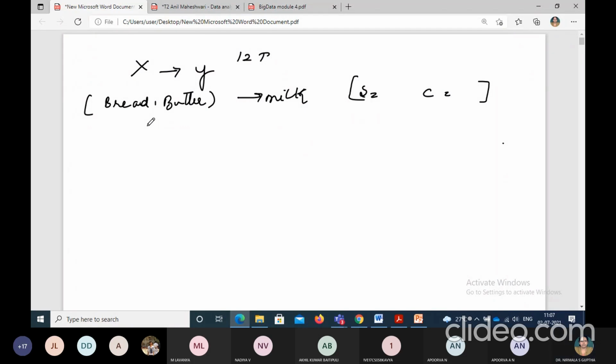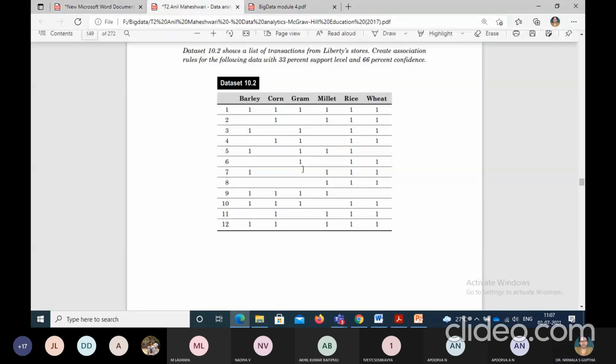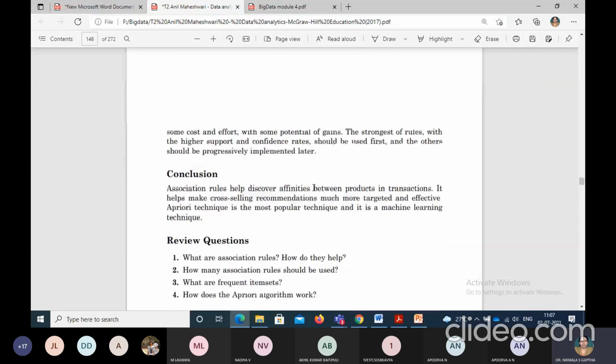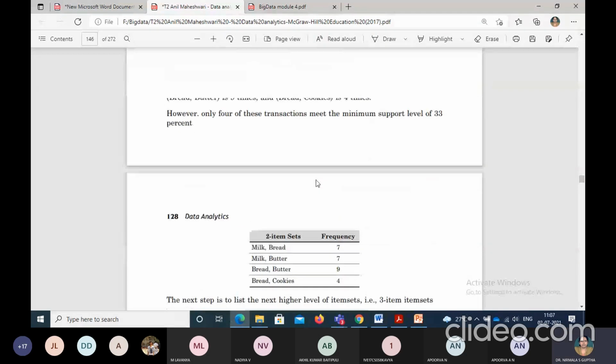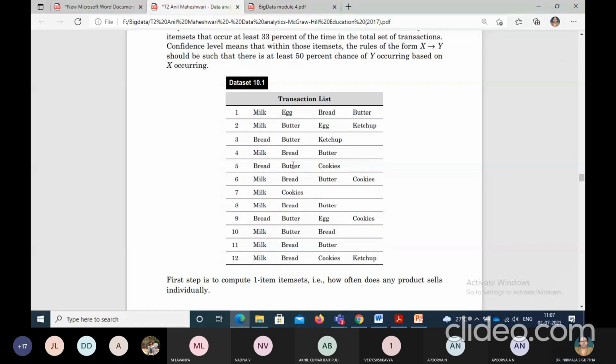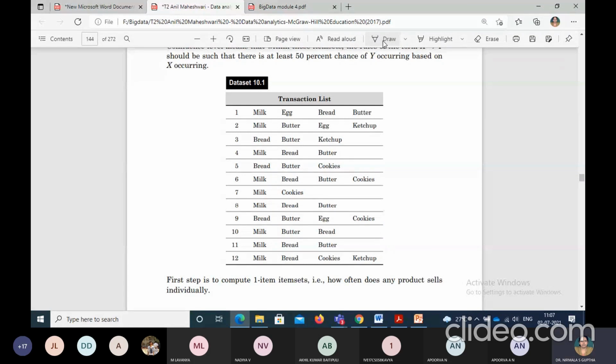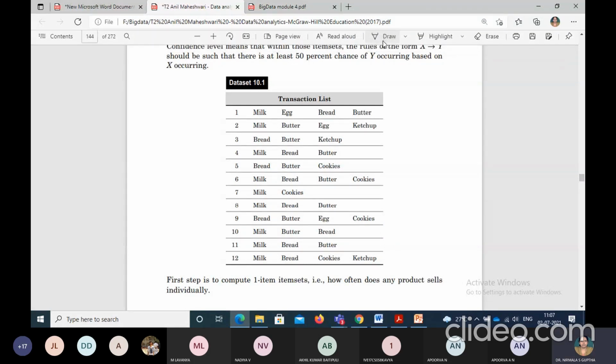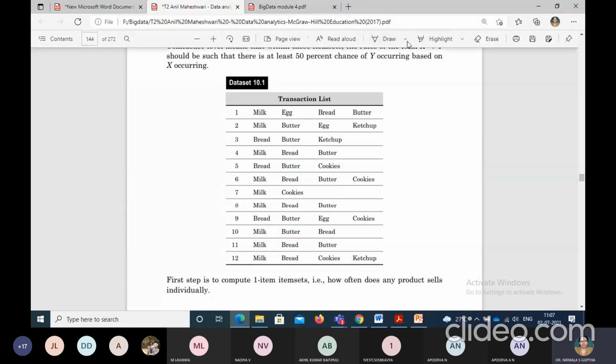So how many number of times the bread and butter was there in the given data set? This is the data set, I'm showing you the data set also. In this, how many times was bread and butter there?